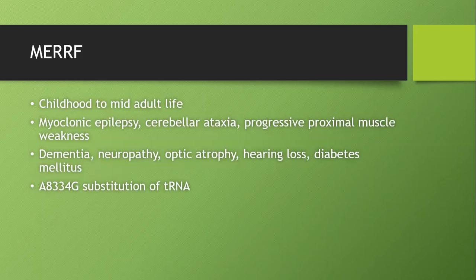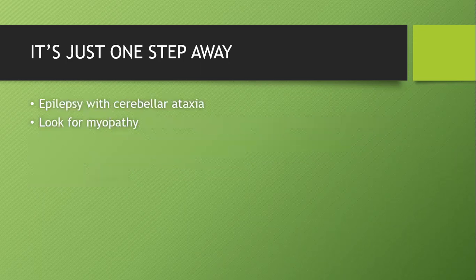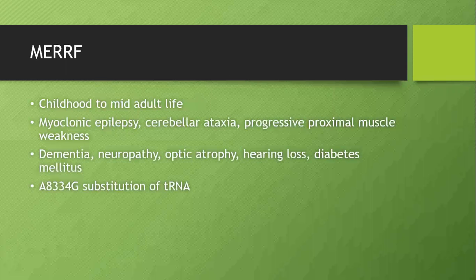The third type of mitochondrial myopathy will be MERRF: myoclonic epilepsy, cerebellar ataxia, ragged red fibers. Here we have cerebellar ataxia and myoclonic epilepsy. Neuropathy and dementia may occur. A8344G substitution of tRNA is the mutation here. Just remember one point: there's no point in linking epilepsy with cerebellar ataxia alone. But if a patient is having epilepsy with cerebellar ataxia, look for myopathy because he may have MERRF.